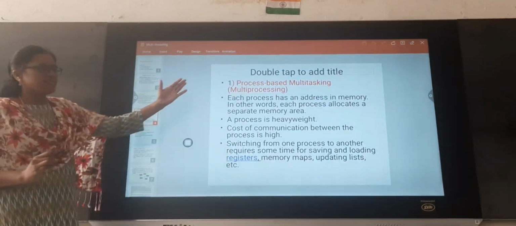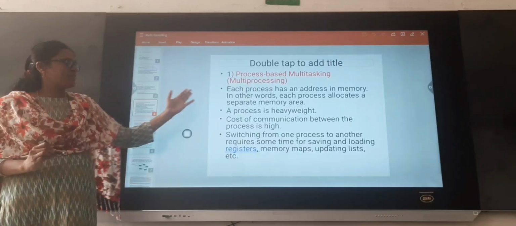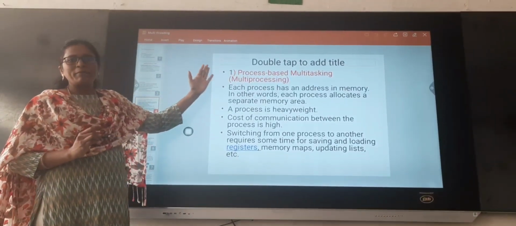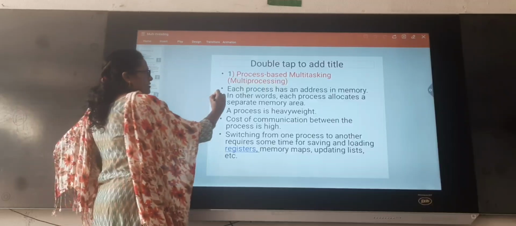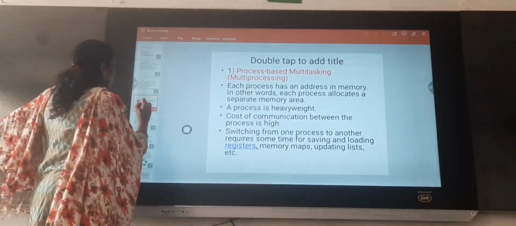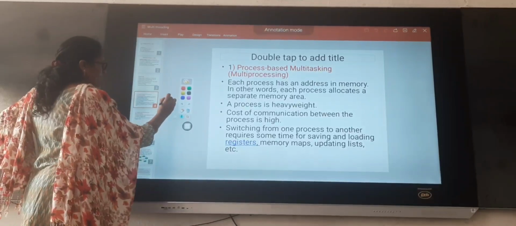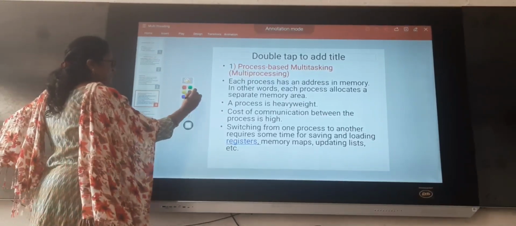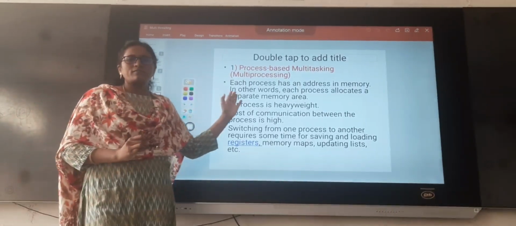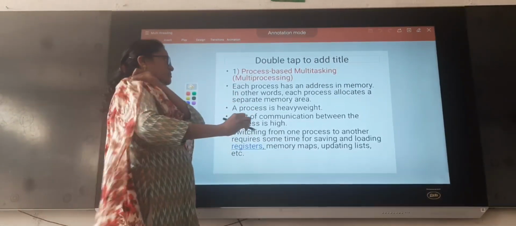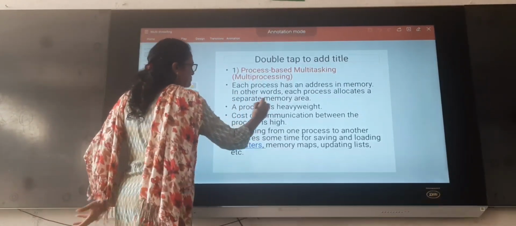Now we will see what process-based multitasking is. Process-based multitasking is nothing but multiprocessing. Here, first we have to know how a process executes. If any process wants to execute, what is required? If any process needs to be executed, it needs some address space.